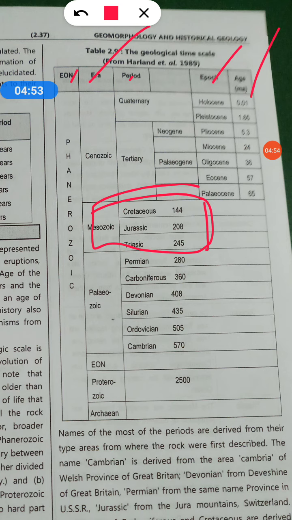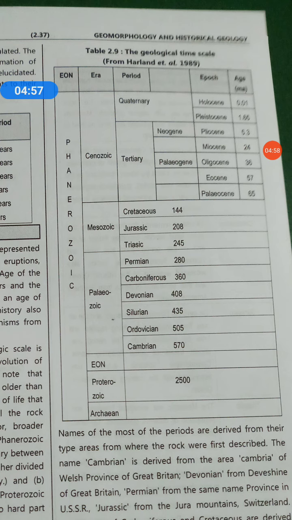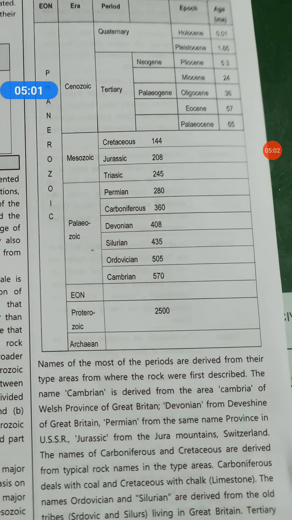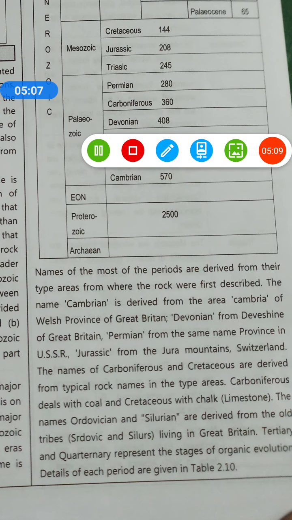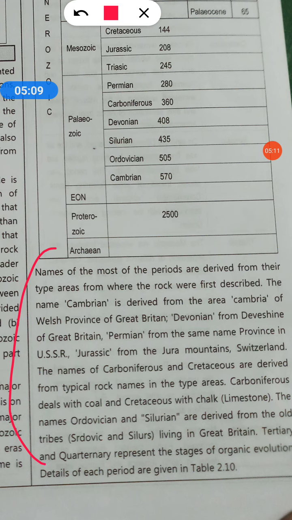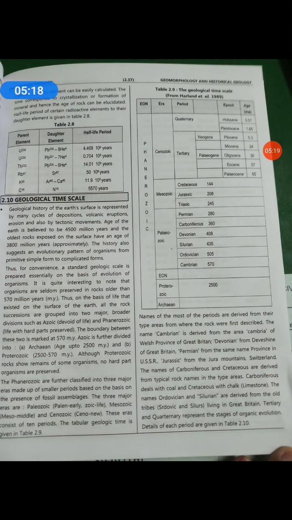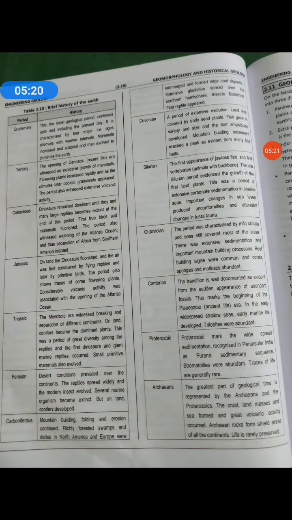You can take a screenshot of this page and read it later. This is about the history of the formation of the scale, where the names came from. Here you can get thorough knowledge of the geological time scale.